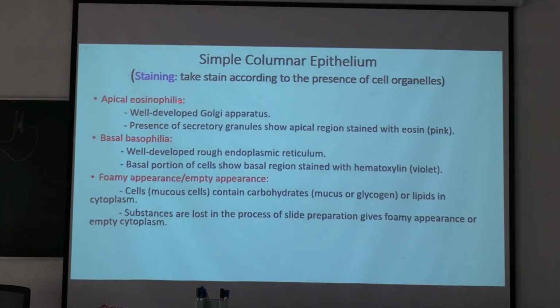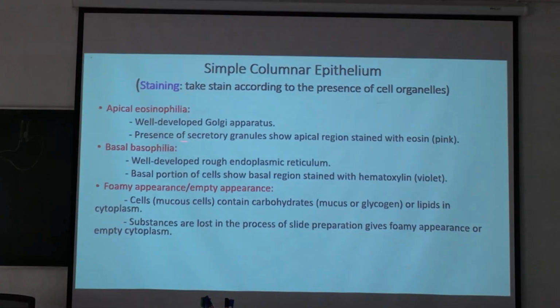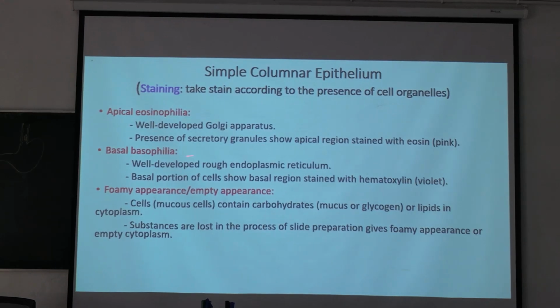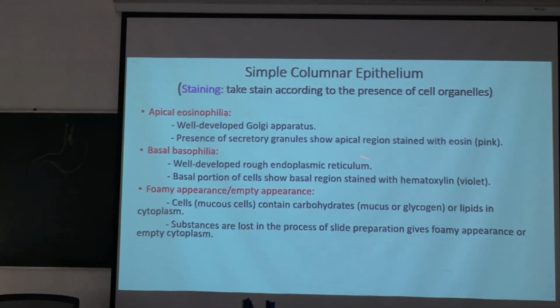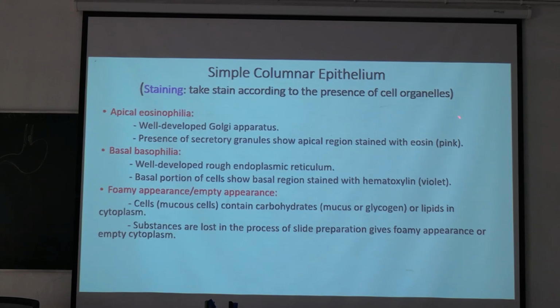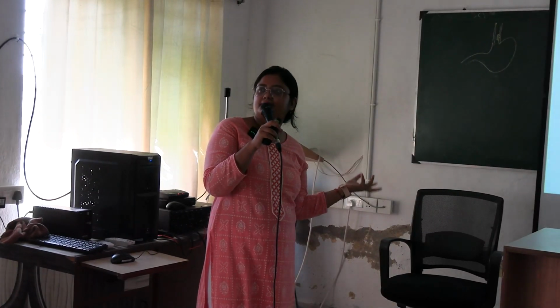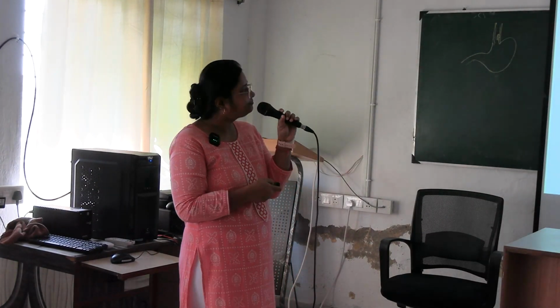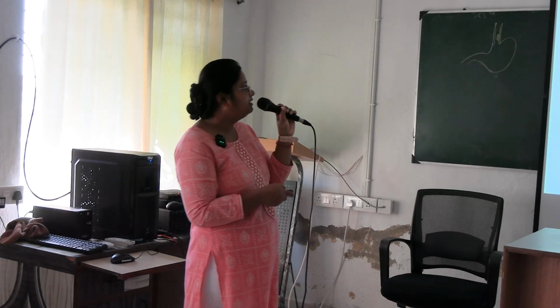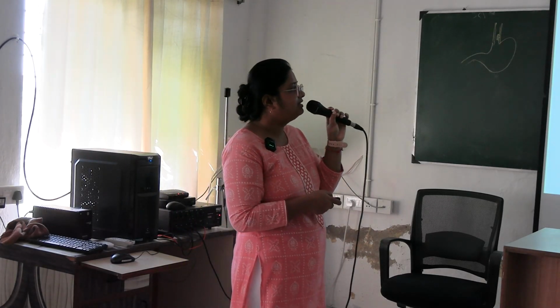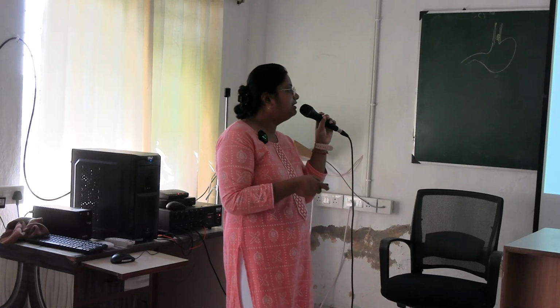So, simple columnar epithelium takes stain according to the presence of cell organelles. Well developed apical eosinophilia is present because of well developed Golgi apparatus and presence of secretory granules. So, the apical region is stained with eosin, pink in color. Basal basophilia is present. Basophilia means they are violet dominant. In the basal portion the nucleus is present, so it will look violet in color. Well developed rough endoplasmic reticulum in the basal portion of the cell, so the basal region is stained with hematoxylin, violet in color.